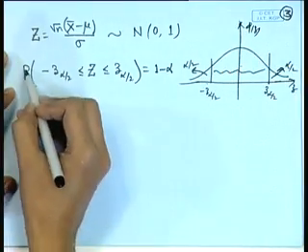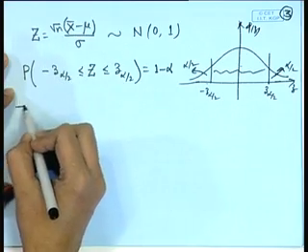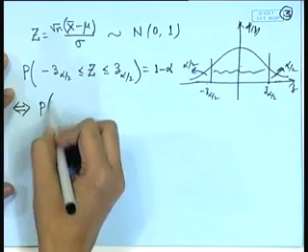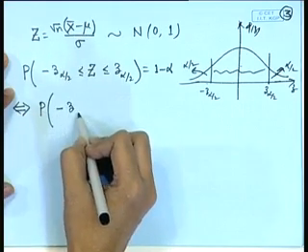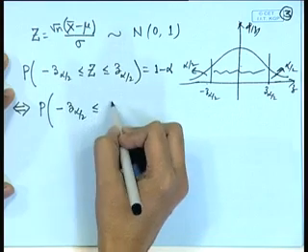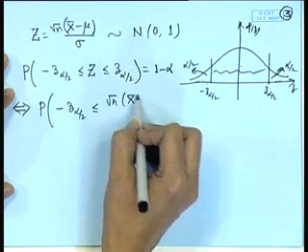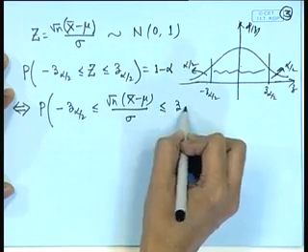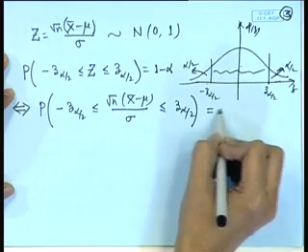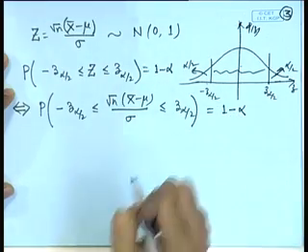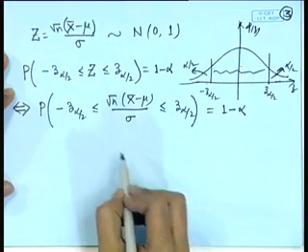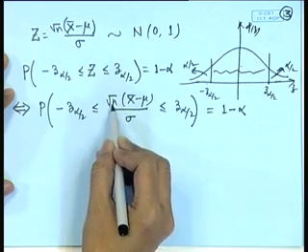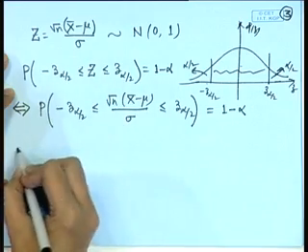Let us write down this statement elaborately. This statement is equivalent to the probability of minus z alpha by 2 less than or equal to root n times x bar minus mu by sigma less than or equal to z alpha by 2 is equal to 1 minus alpha. We adjust this term; we multiply by sigma by root n on both sides.